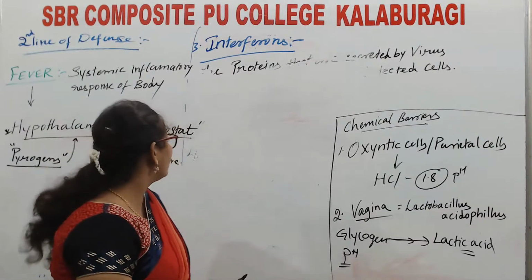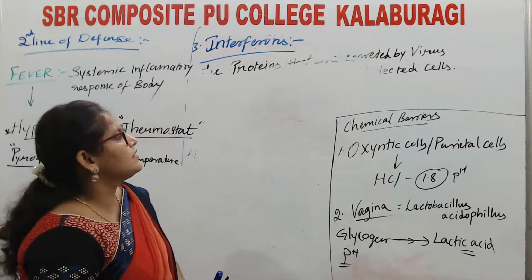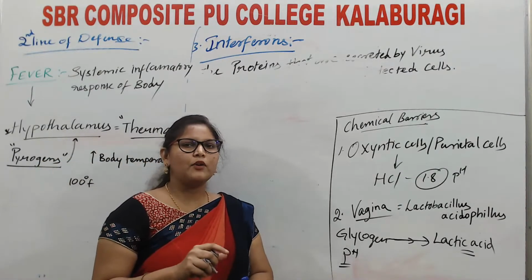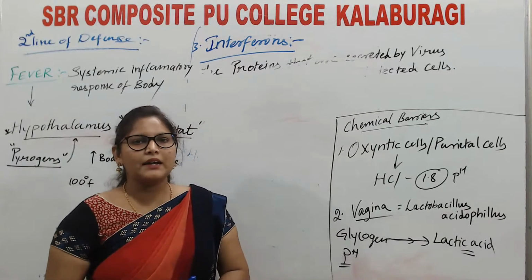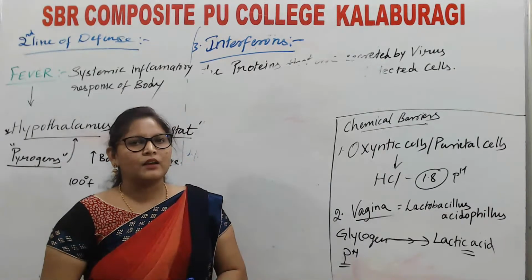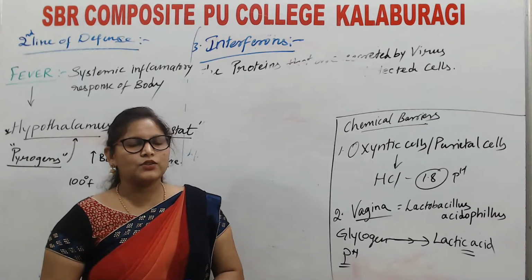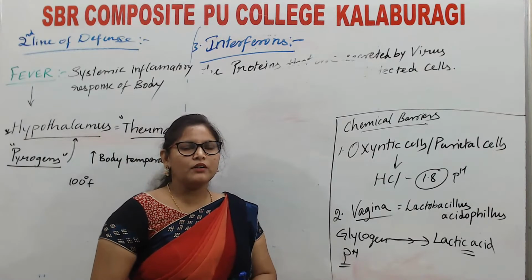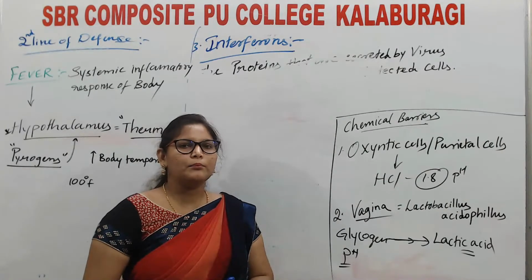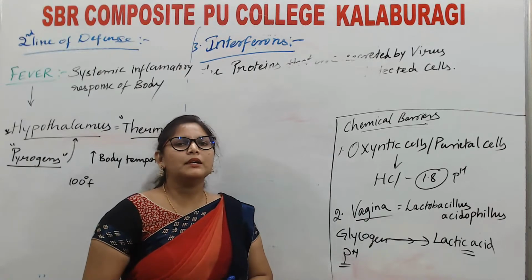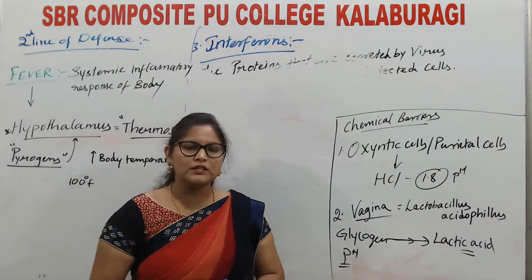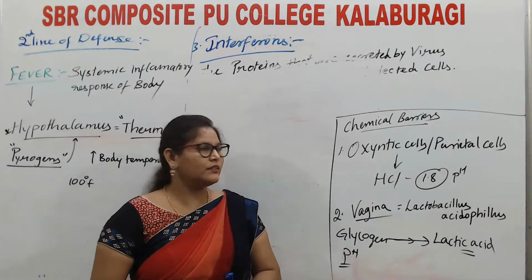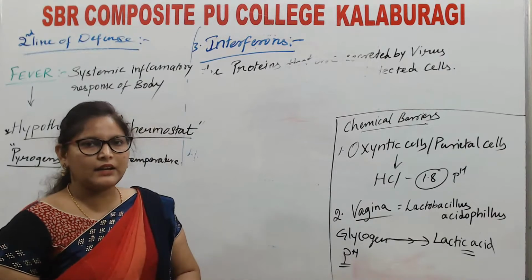Okay, and third, what we have discussed, the second line of defense. In the second line of defense, we have studied cellular barriers. Cellular barriers consist of white blood cells, macrophages and natural killer cells. Apart from that, inflammation, fever, interferons and complementary proteins. Complementary proteins are a set of glycoproteins which will act upon the antigen and kill the antigen. These are the second line of defense.